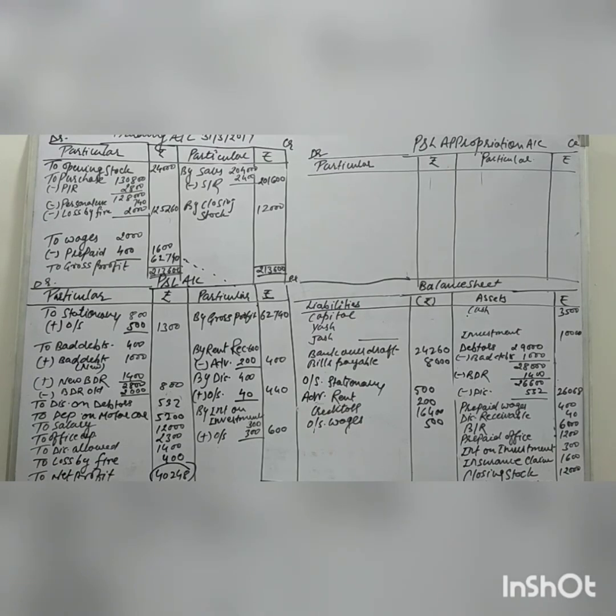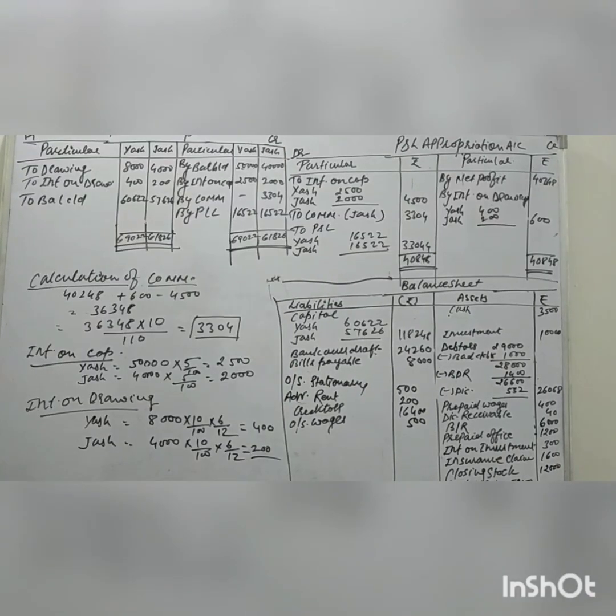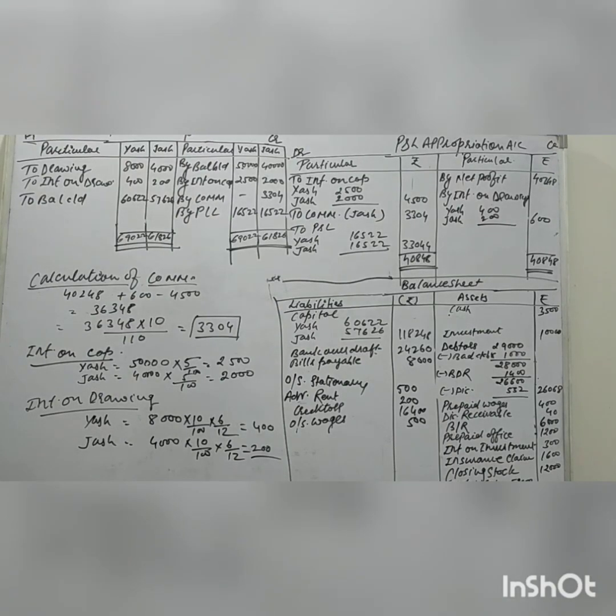This is a new account for you, the P&L appropriation account, introduced in the 12th standard in the final account, and after that we will prepare the partner capital account. So now come to the P&L appropriation account. I have written all the information with the calculation.